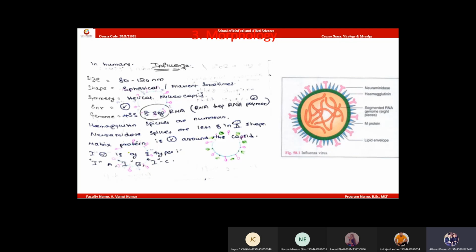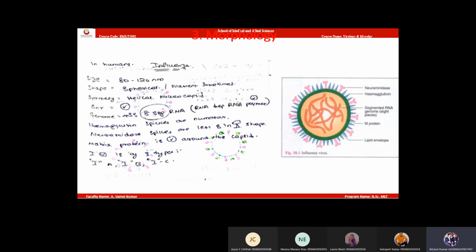Usually we say a virus will have only 2 layers, right? You will have nucleocapsid and you will have envelope. But influenza virus has a third layer called the M protein, M membrane. M stands for membrane. Influenza virus has a membrane protein.